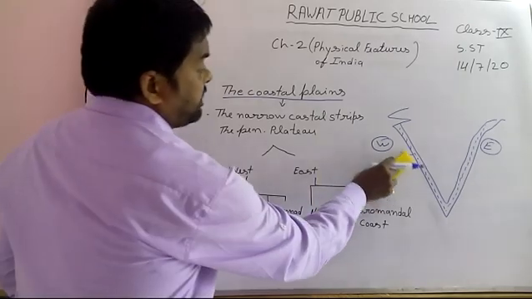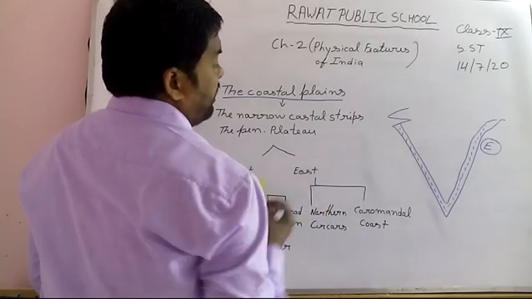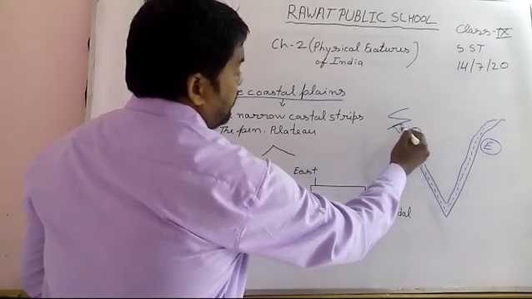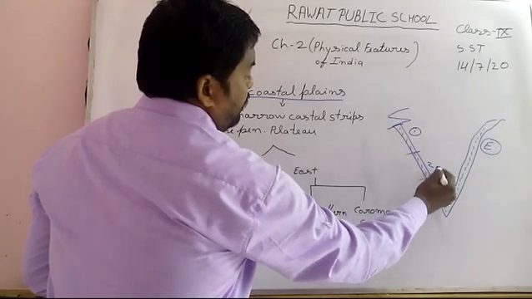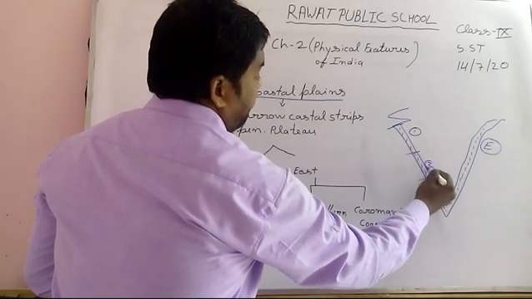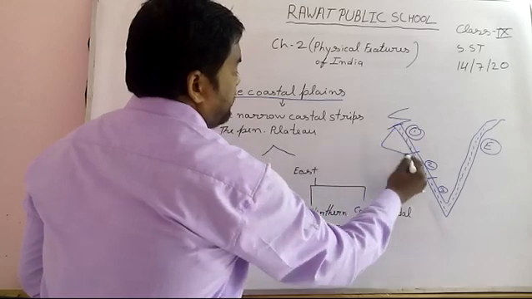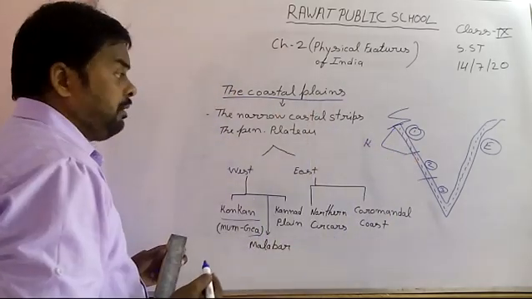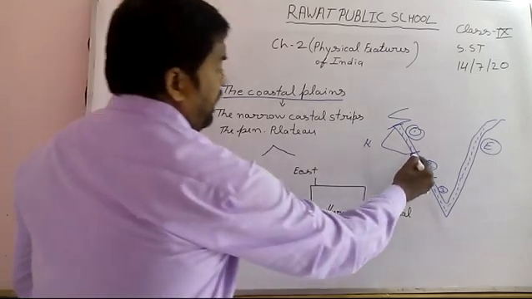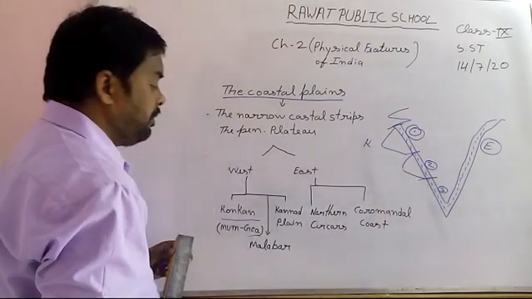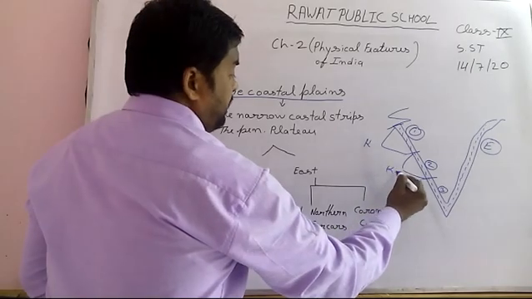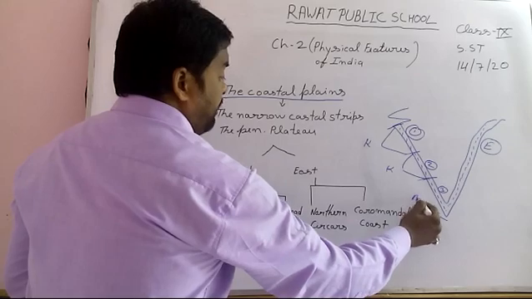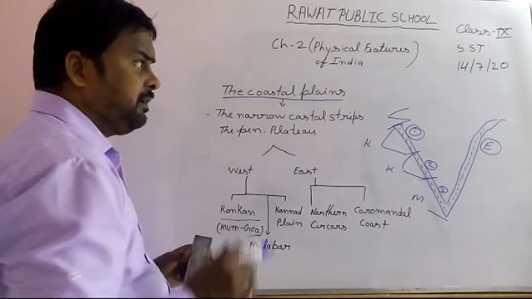It means the western plain is divided into three parts: 1, 2 and 3. These parts are called Konkan plain, and these parts are called Kannada plain, and the rest of them, this part, is called Malabar plain or Malabar Tat.